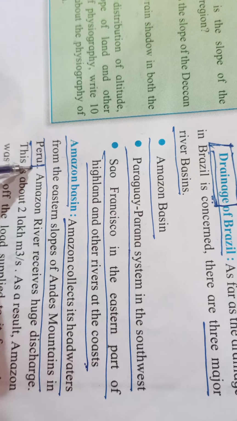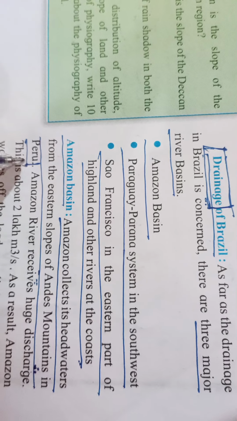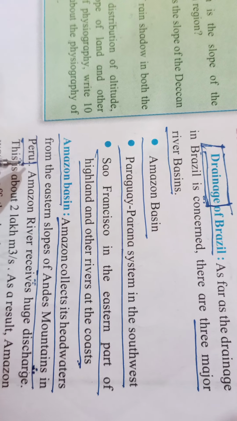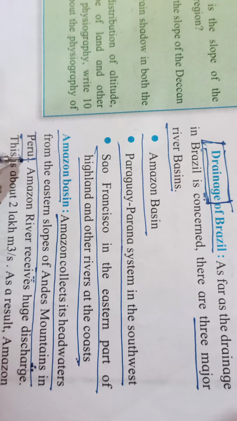It rises from Peru, and in Peru, Andes Mountains are lying that you can see in Atlas. Consider the physical map of South America and try to find out where is the Andes mountain and from where the Amazon is rising. Amazon is flowing from west to east.